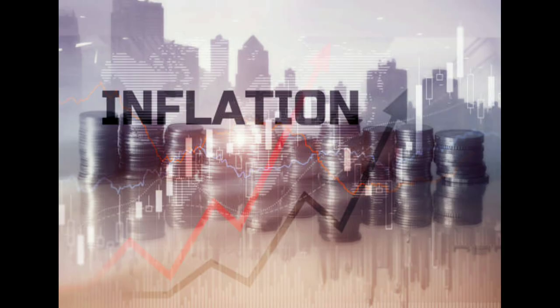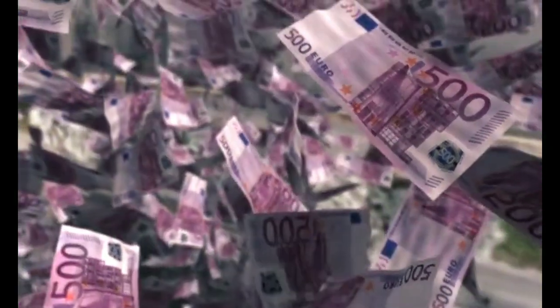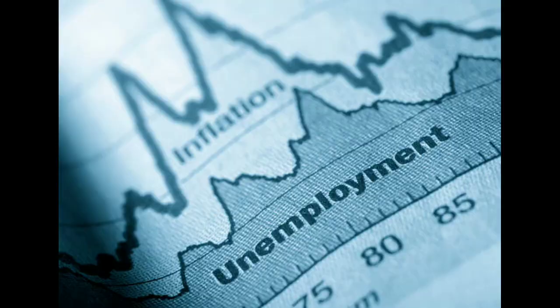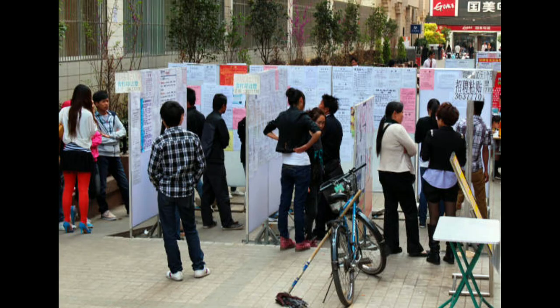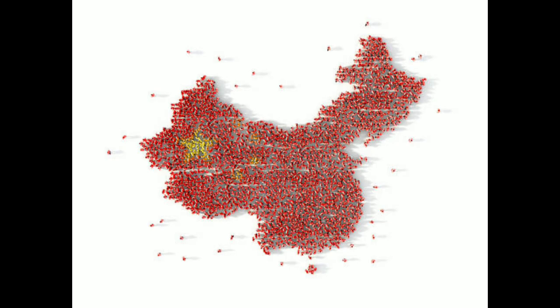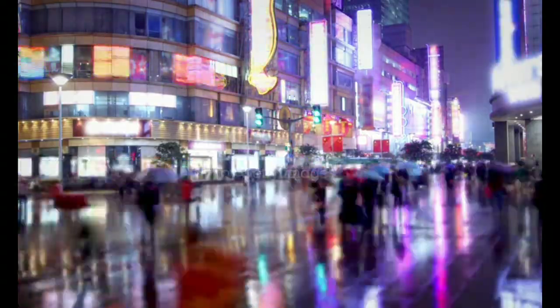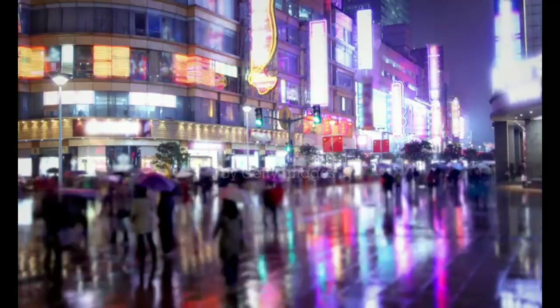3. Inflation rate, approximately 2.4%. This moderate rate of inflation suggests stable price levels in the economy. 4. Unemployment rate, around 4.3%. This indicates a relatively low level of unemployment, reflecting a stable labor market. 5. Population, approximately 1.42 billion people. China remains the most populous country in the world.